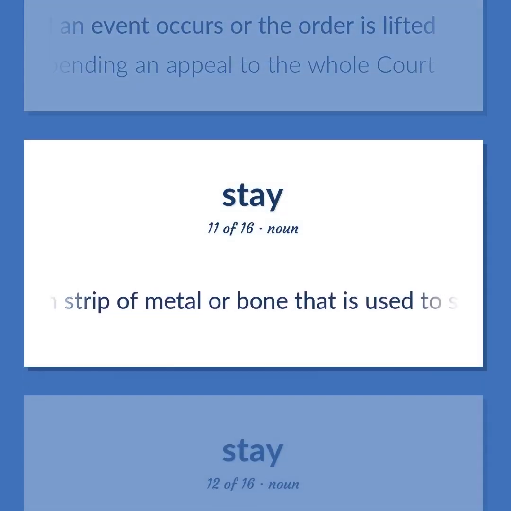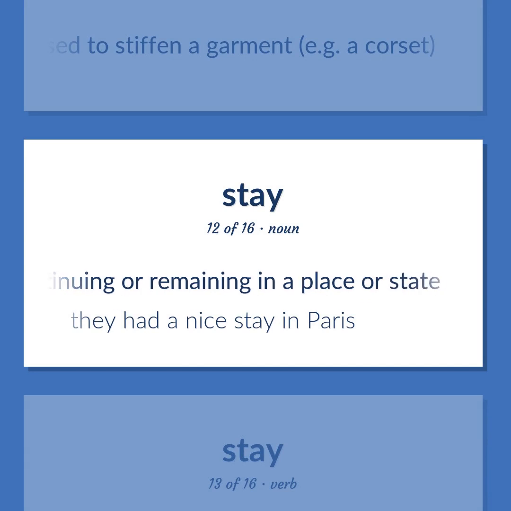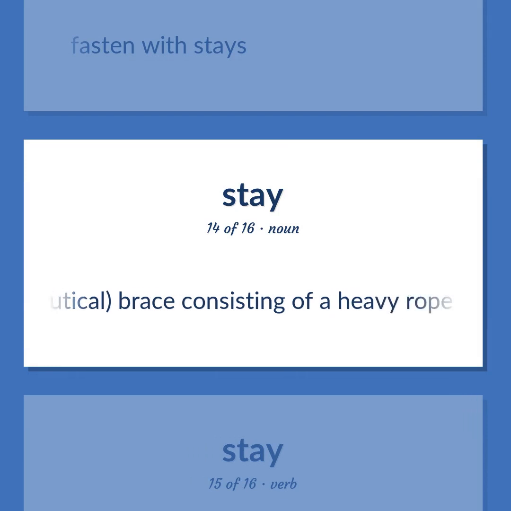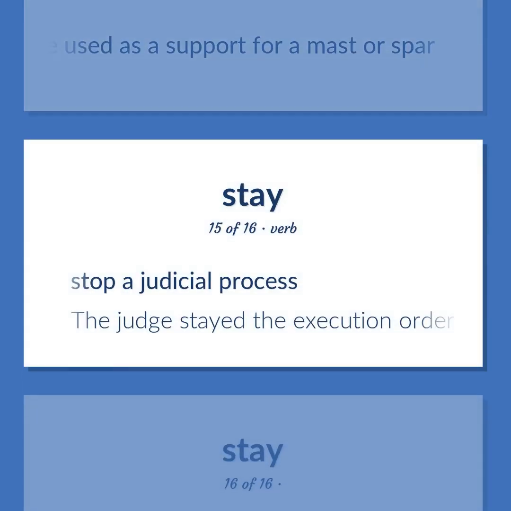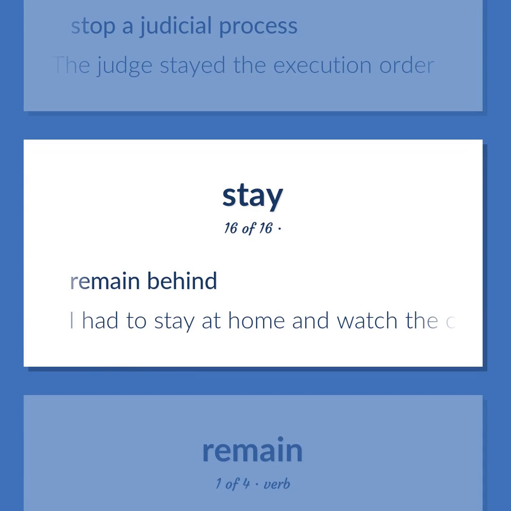A thin strip of metal or bone that is used to stiffen a garment, e.g. a corset. Continuing or remaining in a place or state. They had a nice stay in Paris. Fasten with stays. Nautical. Brace consisting of a heavy rope or wire cable used as a support for a mast or spar. Stop a judicial process. The judge stayed the execution order. Remain behind. I had to stay at home and watch the children.